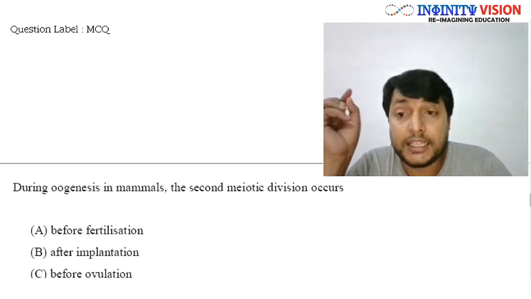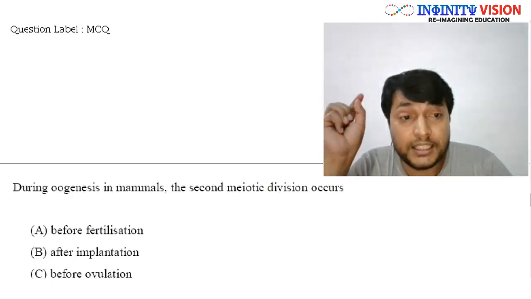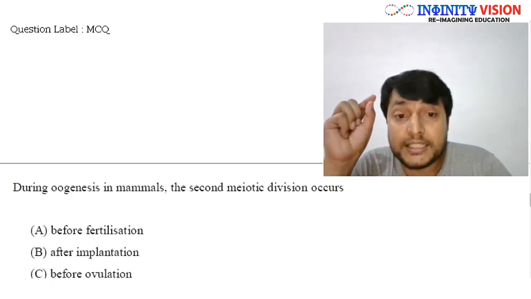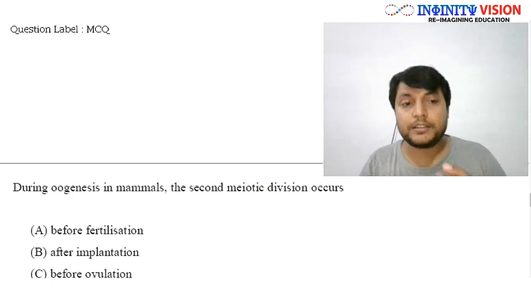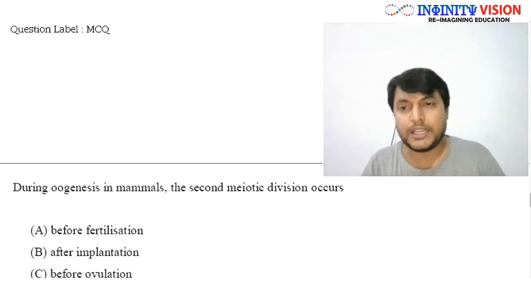So in humans, the oogenesis, that is formation of this egg cell, occurs in the ovary, but precisely it is asking the second meiotic division. Well, if you look at the oogenesis process, which I am already teaching in class 12, you can go and see the videos. So far I have taught the male reproductive system.